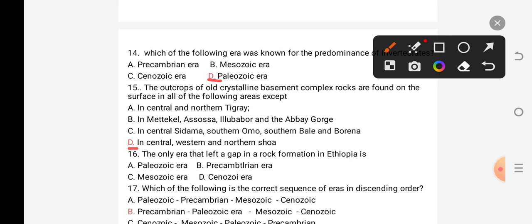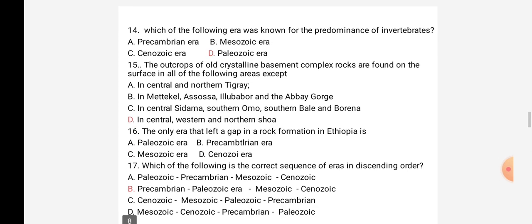The era which is known with no significant structural formation of rocks from the four eras is the Paleozoic era. So the answer is A. A is the correct answer for this question.